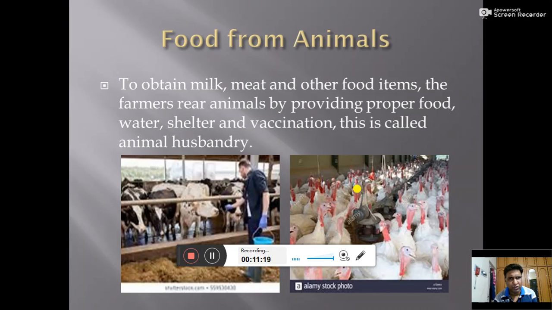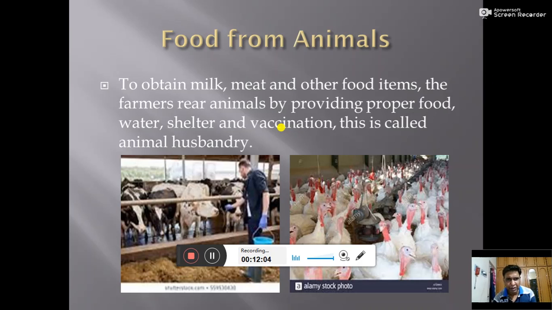Next one, I would like to tell you. Farmers also rear some animals to obtain some food and other items. So to obtain milk, meat, and other food items, the farmers rear animals by providing them proper food, water, shelter, and vaccination. This is called animal husbandry. Animal husbandry is very much essential, very much important for the economy of country. As you know, whatever milk and milk products we obtain, these are ultimately a result of the animal husbandry.